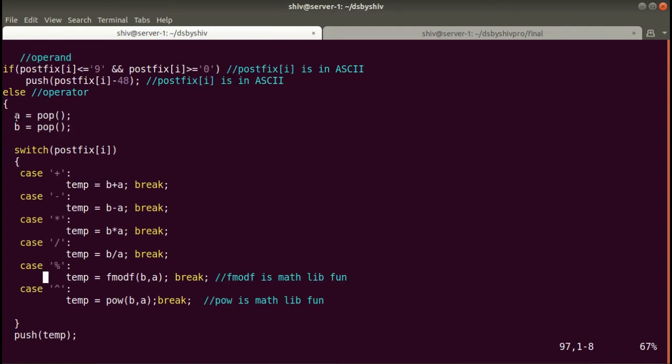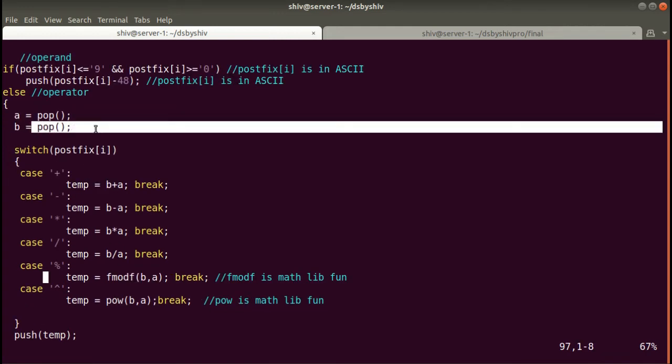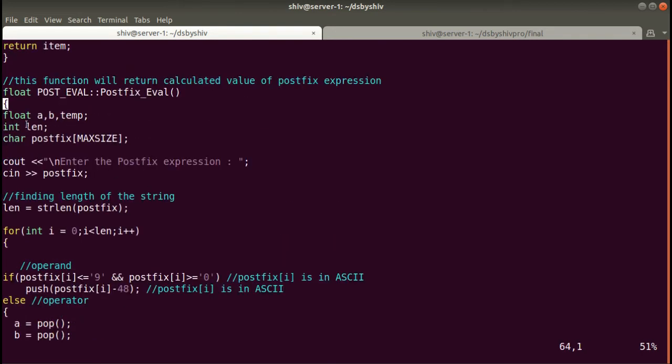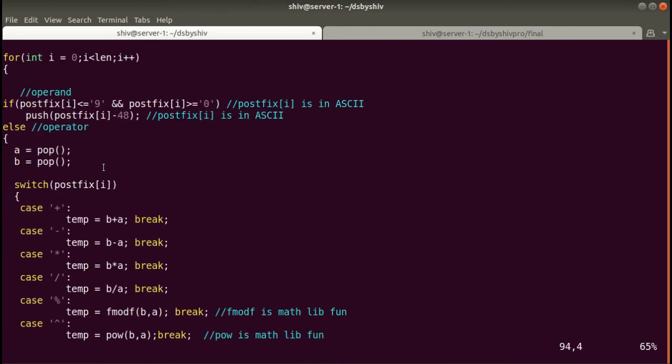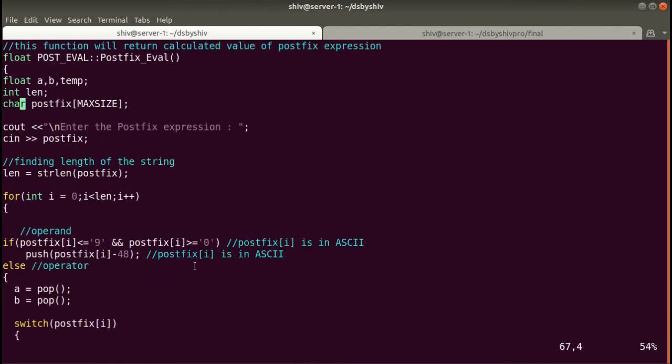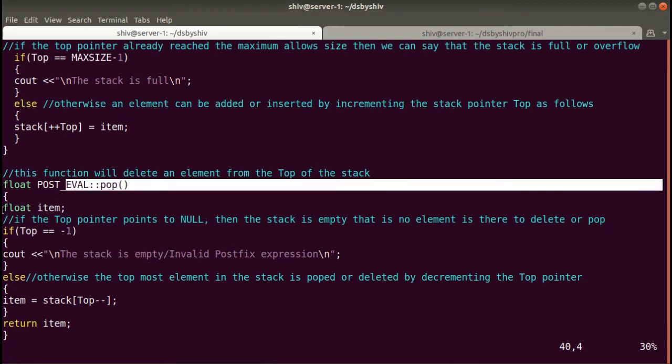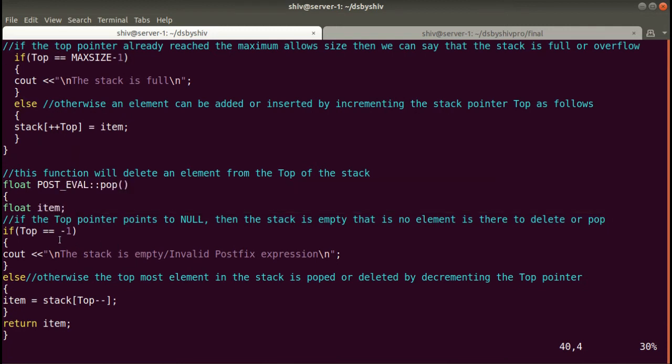Here we will call the pop method two times, and whatever values we get we will store in the float type variables a and b. So control will go into pop. In pop we first take a float item variable, and first we check whether top is equal to minus 1.